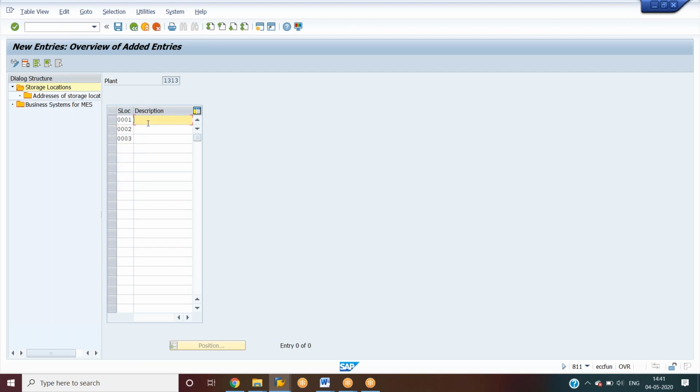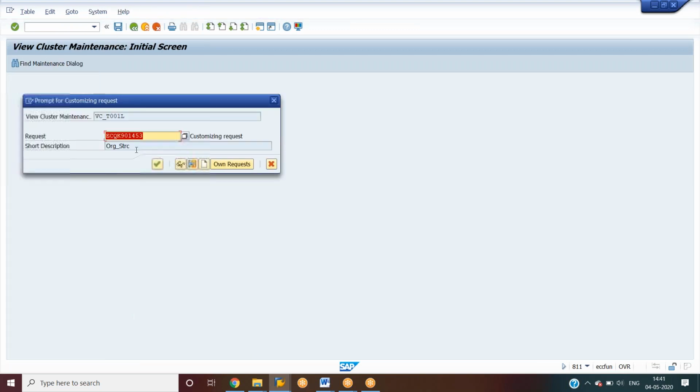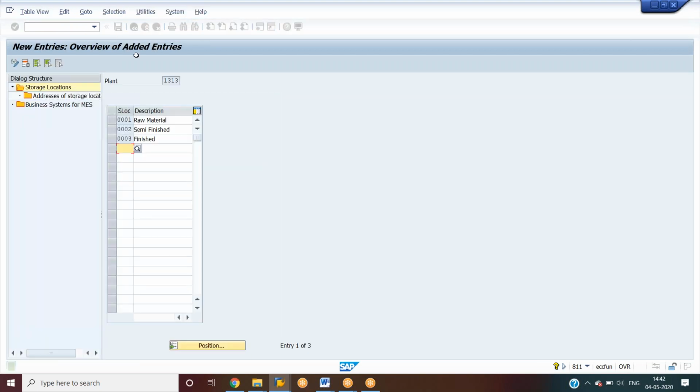and you can give like a, this is for raw materials. As per definition, I told it will be used to segregate the material as per the nature of the material. Okay, semi finished, and we can give it as a finished. Okay, so we created this one.